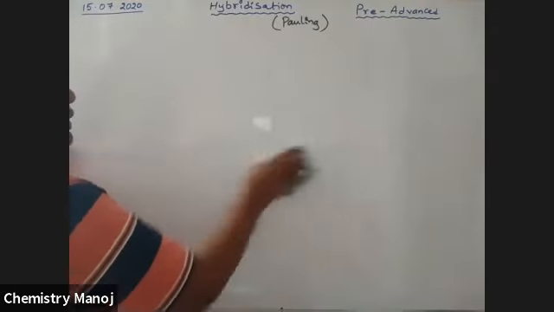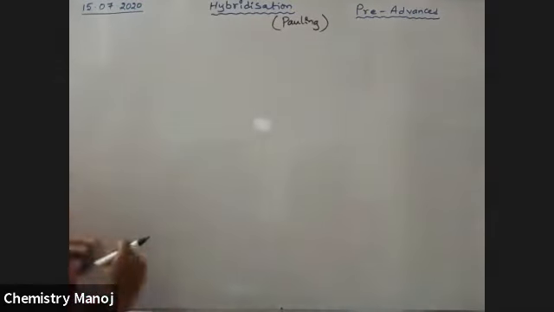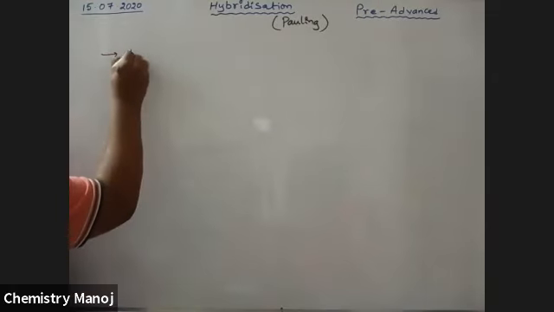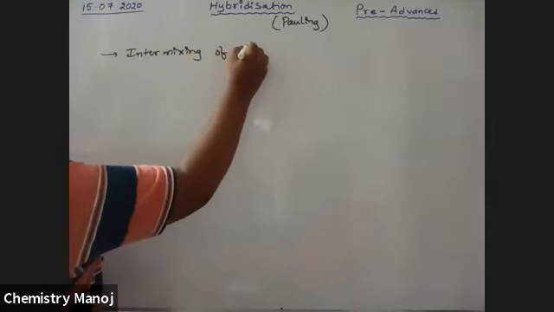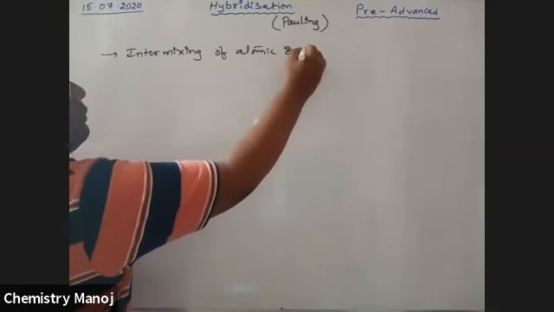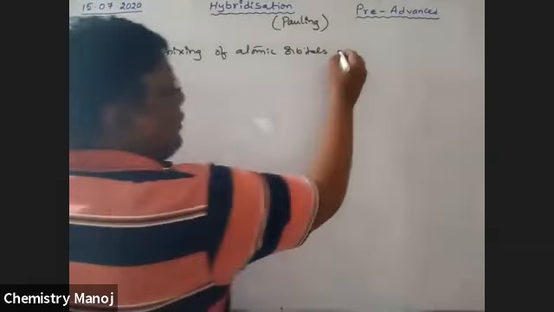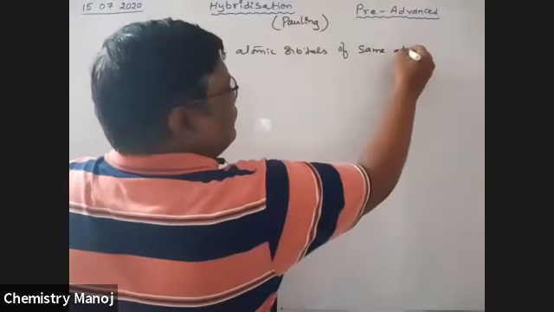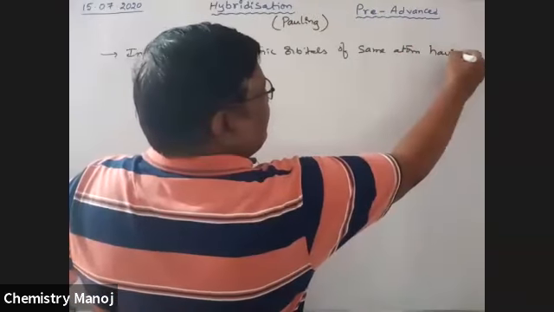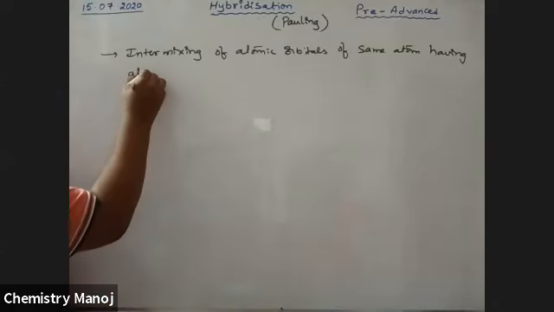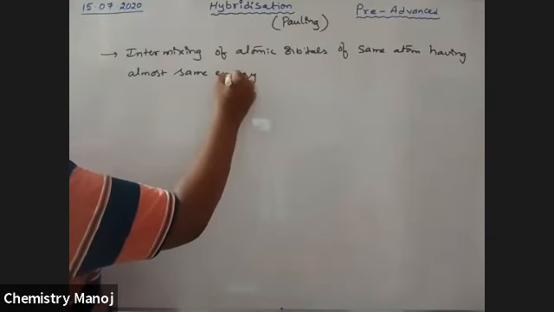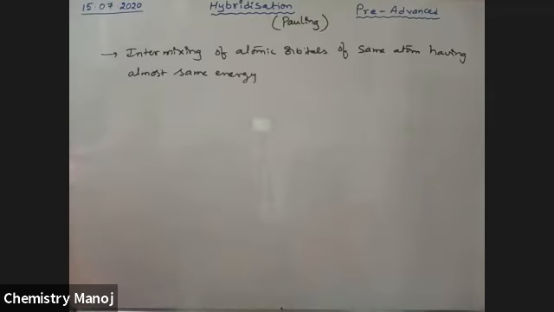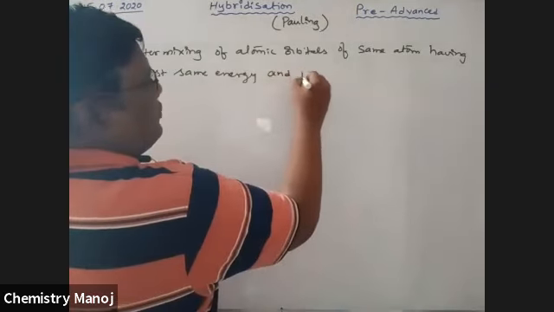What is hybridization? According to Pauling, it is the intermixing of atomic orbitals of the same atom having almost the same energy, and produce